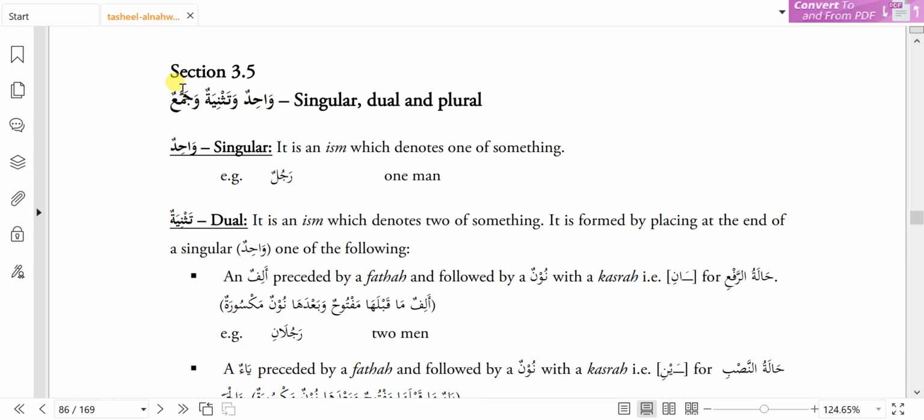Why? Because before section 3 there are a few more chapters and sections left to complete.